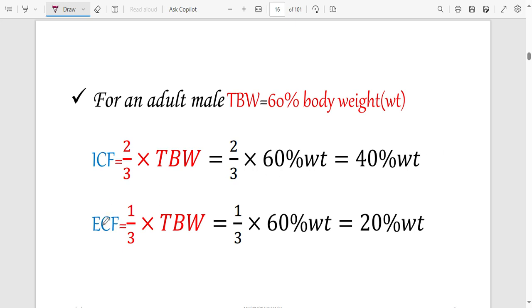And then the water that is outside the cell, you know that total body water is 60% of the weight, and what is inside the cell is 40% of the weight. So what will be outside will be 60 minus 40, that is 20. Or you can say the water that is outside the cell is 1 out of 3, or 33.3% of the total body water. And total body water is 60% of the weight, so that gives you 20% of the weight. You need to know this, and this is very easy. I've tried by all means to make it that easy because it can come in a multiple choice like that.